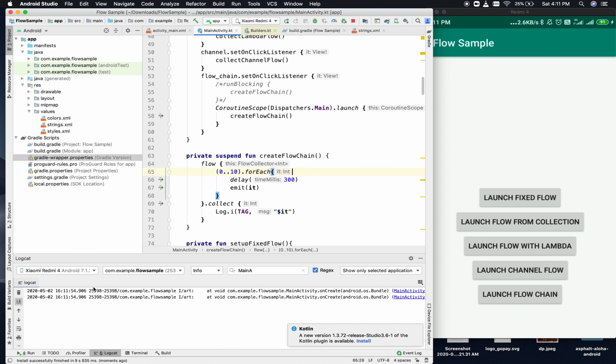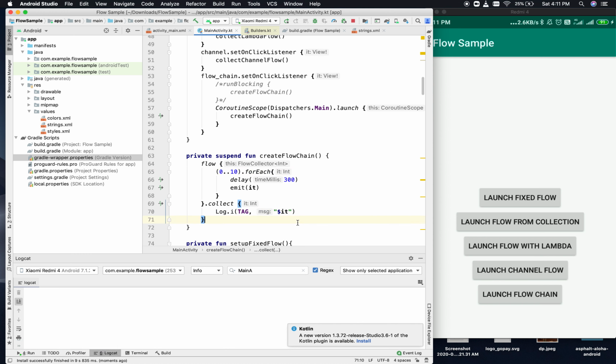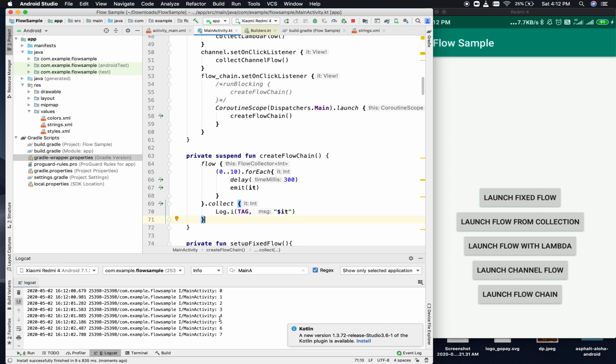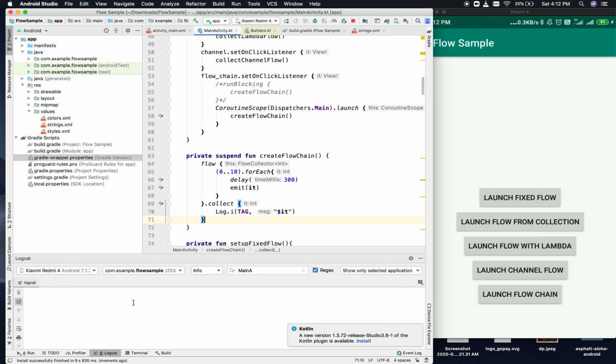Installation done, so let me run it. If you see, all these items are getting collected. With the coroutine scope, we have created a flow chain, and all these items are getting collected.